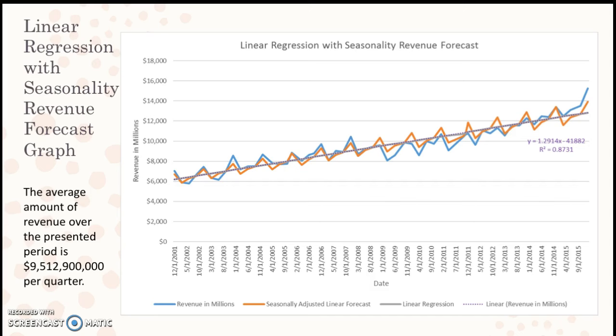Based on the graph, there seems to be some seasonality because the seasonal trend line decreases during the fall and winter months and increases or hits its peaks in the spring and summer months. The average amount of revenue generated over the presented period is about $9.5 billion per quarter.